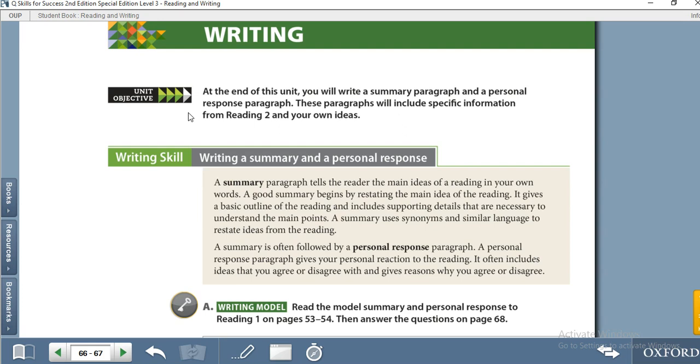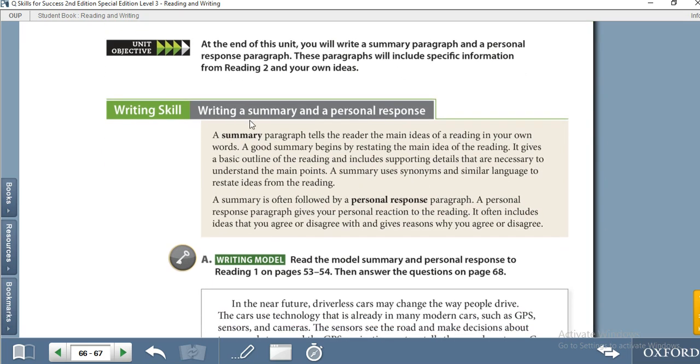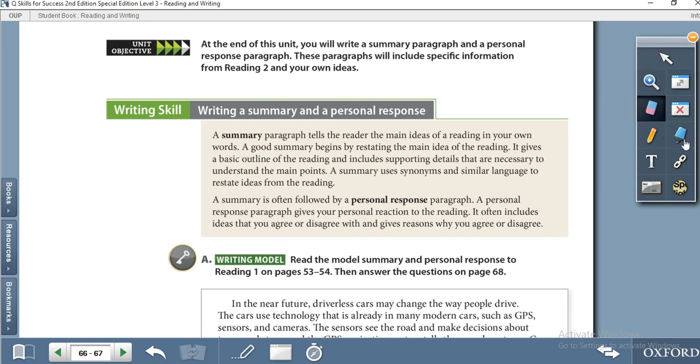Here Amanat Ali again. This is unit 3 of level 3, and the topic of our writing today is writing a summary and a personal response. Writing a summary. First we will move to writing a summary.